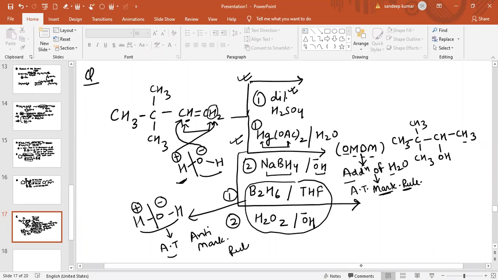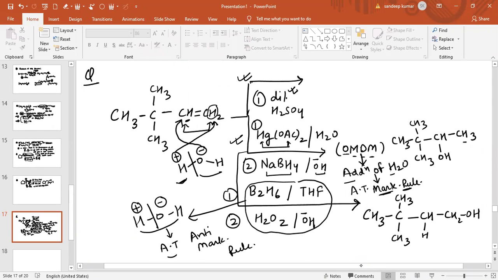So what happens? Now this OH negative part will go to that carbon atom having more hydrogen atoms. So according to anti-Markovnikov's rule, the product obtained is CH3, C, CH3, and on this carbon atom again CH3. Now on this carbon atom hydrogen is added, and on the other carbon atom the OH group is added.